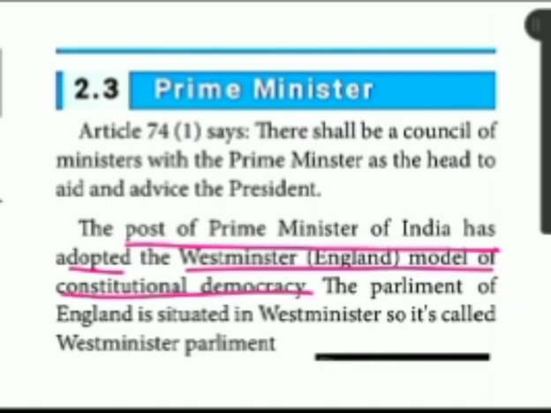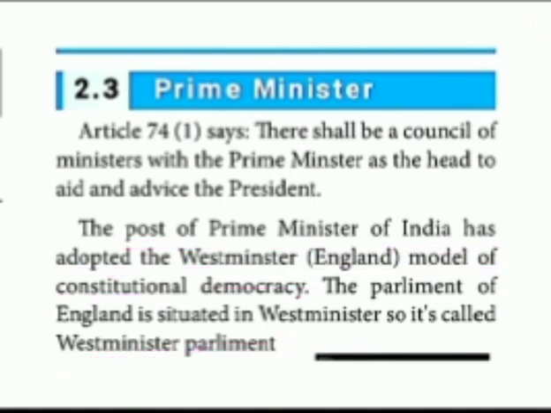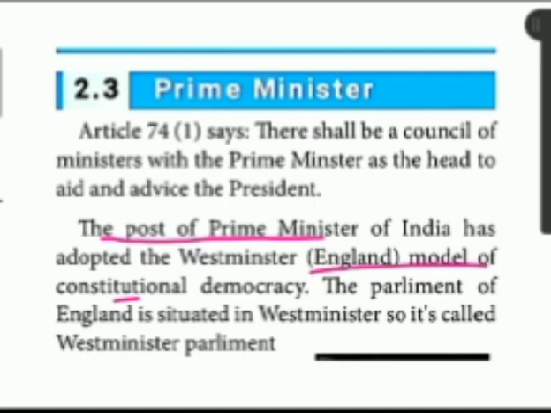In England, the parliament is situated in the Westminster area, so that parliament is called Westminster's parliament. So here, the post of prime minister, this model, we are getting from the England constitution.